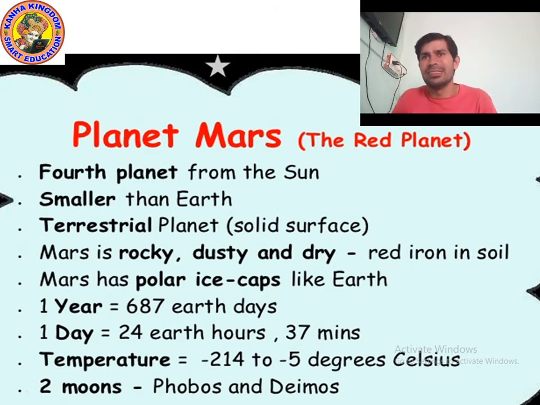Okay, and it is a terrestrial planet, which means it has a solid surface. Mars has polar ice caps, and just like Earth, red iron is present in the soil. The temperature is minus 5 to minus 214 degrees. And Phobos and Deimos, two moons, are present, but on Earth only one moon is present. Yes, it is smaller than Earth.